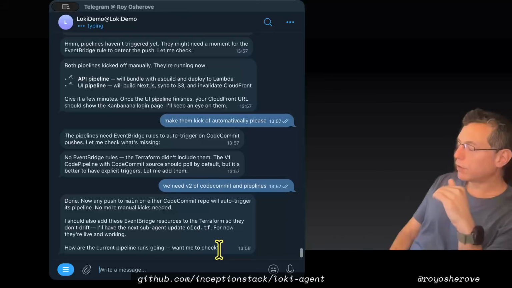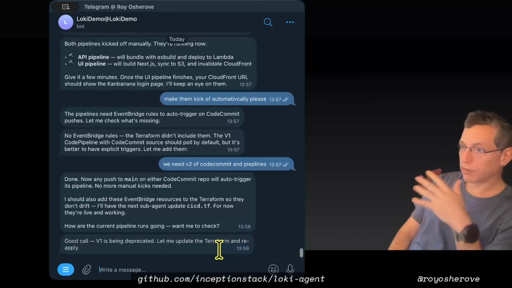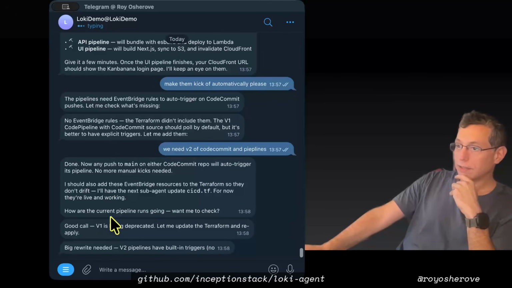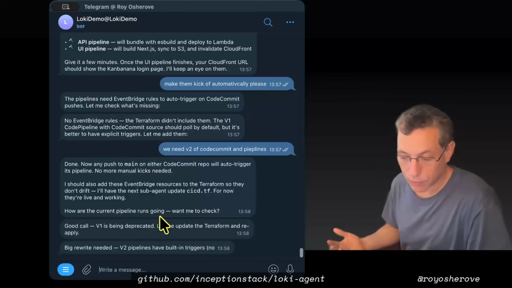If you really wanted it to listen to you right now, you have to do /stop, so it stops working on the other stuff. And then it says, "Good call, V1 is being deprecated, big rewrite needed, V2 pipelines have built-in triggers." Yep, so this is an example of something that I might want to add later to like the Bootstrap.